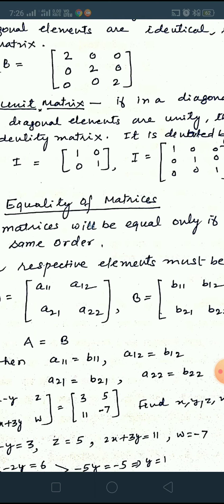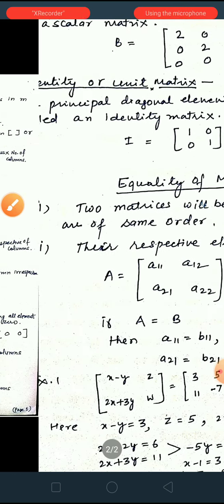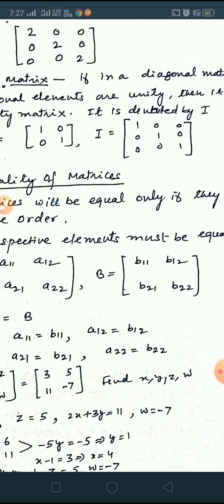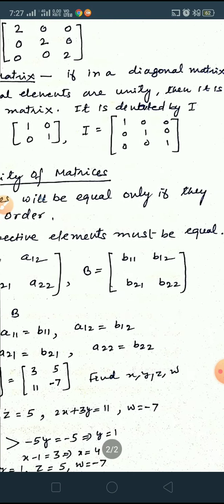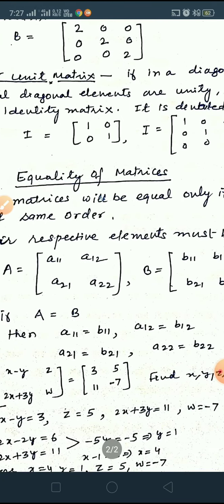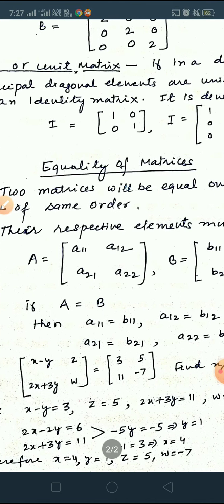Now take an example. The first example: the matrix [x minus y, z; 2x plus 3y, w] is equal to [3, 5; 11, minus 7]. Find x, y, z, w from these two matrices. As we know, these two matrices are of the same order, both 2 cross 2, so their respective elements must be equal.